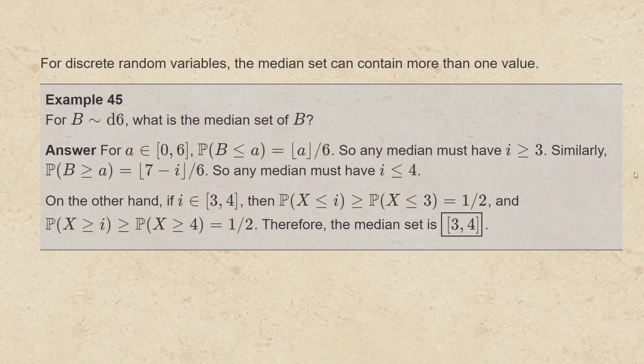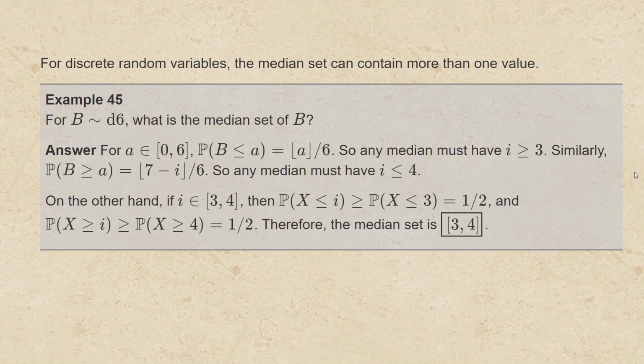For discrete random variables, the median set can contain more than one value. So now let's switch to a fair 6-sided die. Let B have the distribution of a D6. Well, if I'm thinking about a real number i that's greater than or equal to 0 and less than or equal to 6, the probability that B is less than or equal to i is the floor of i divided by 6. In order for that to be at least 1/2, we have to have i greater than or equal to 3.